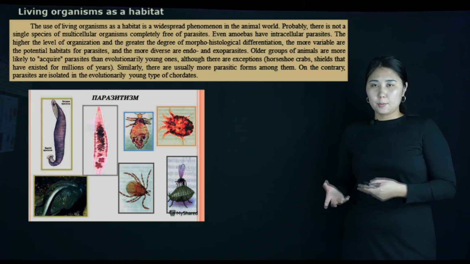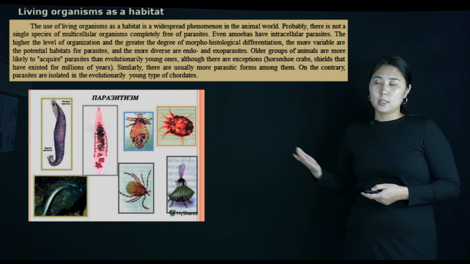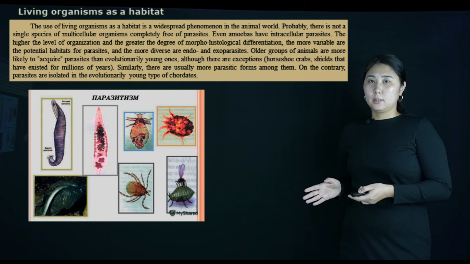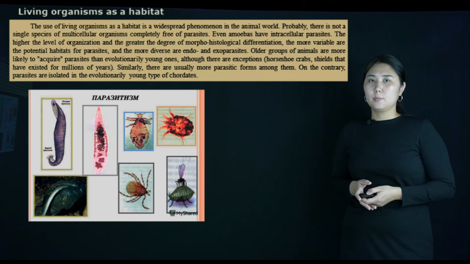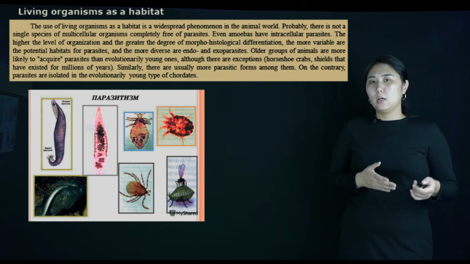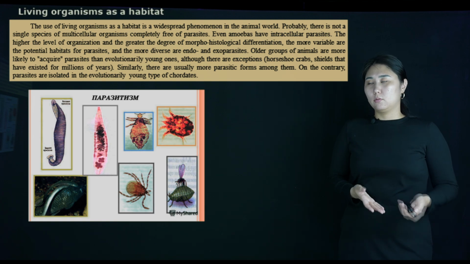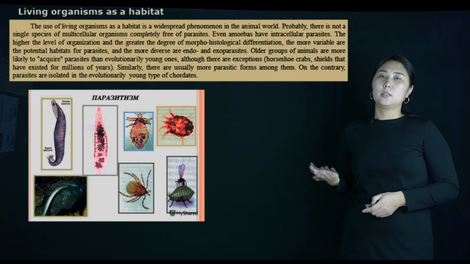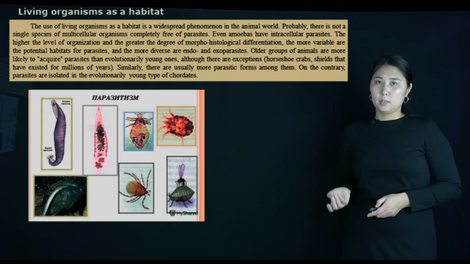Some types of parasitic organisms live inside the organism, but some types of parasitic organisms can live on the outside of this organism.